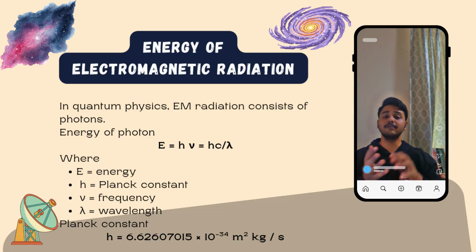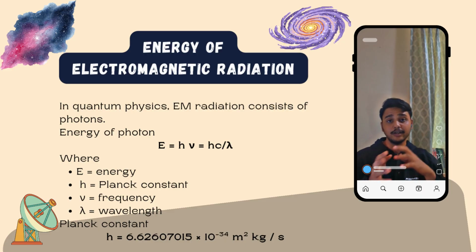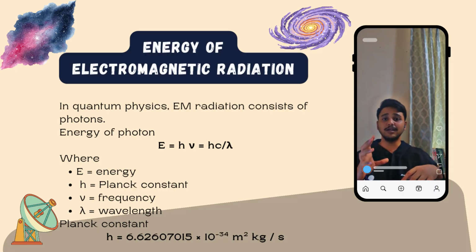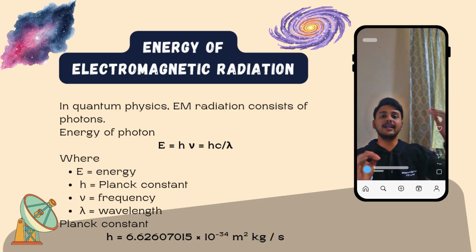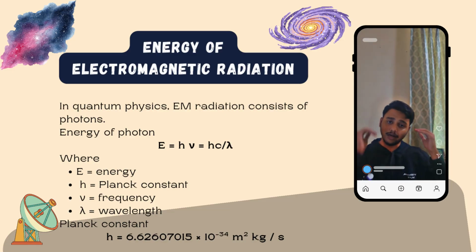Similarly, since frequency and wavelength are related, we can also express the energy of a photon in terms of wavelength. By substituting the wave equation into the energy equation, we obtain another useful formula, which is E equals h multiplied by c upon lambda. This equation shows the energy of electromagnetic radiation being inversely proportional to the wavelength and directly proportional to the frequency. This means shorter wavelengths correspond to higher energies and longer wavelengths correspond to lower energies.